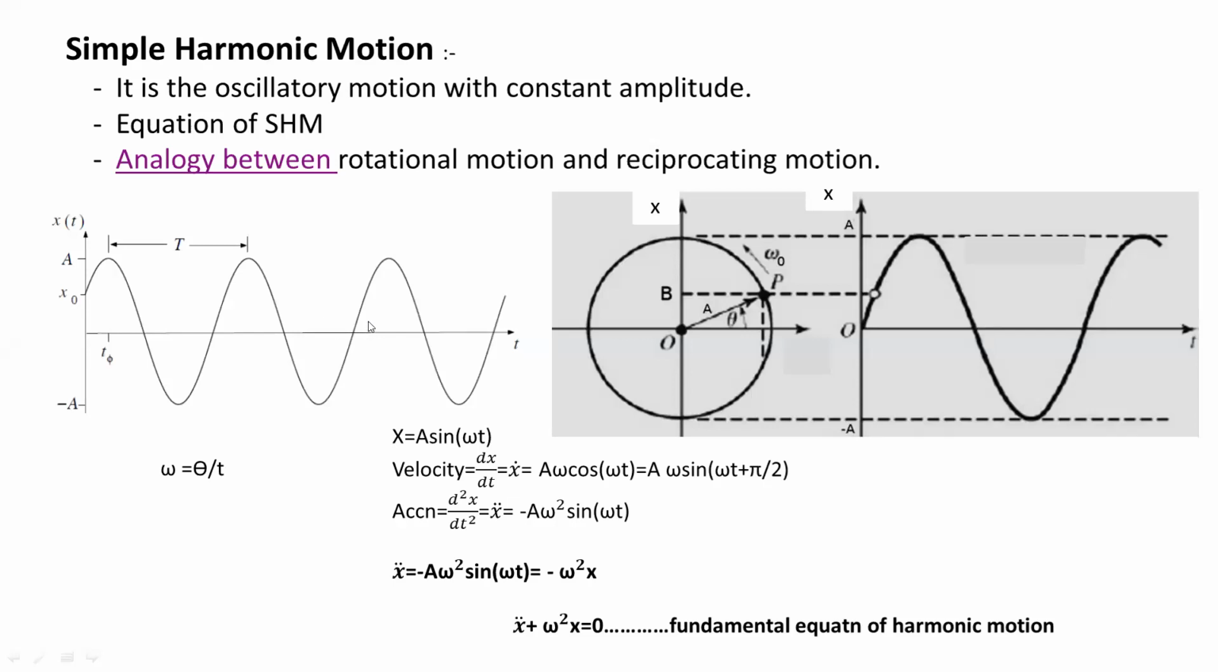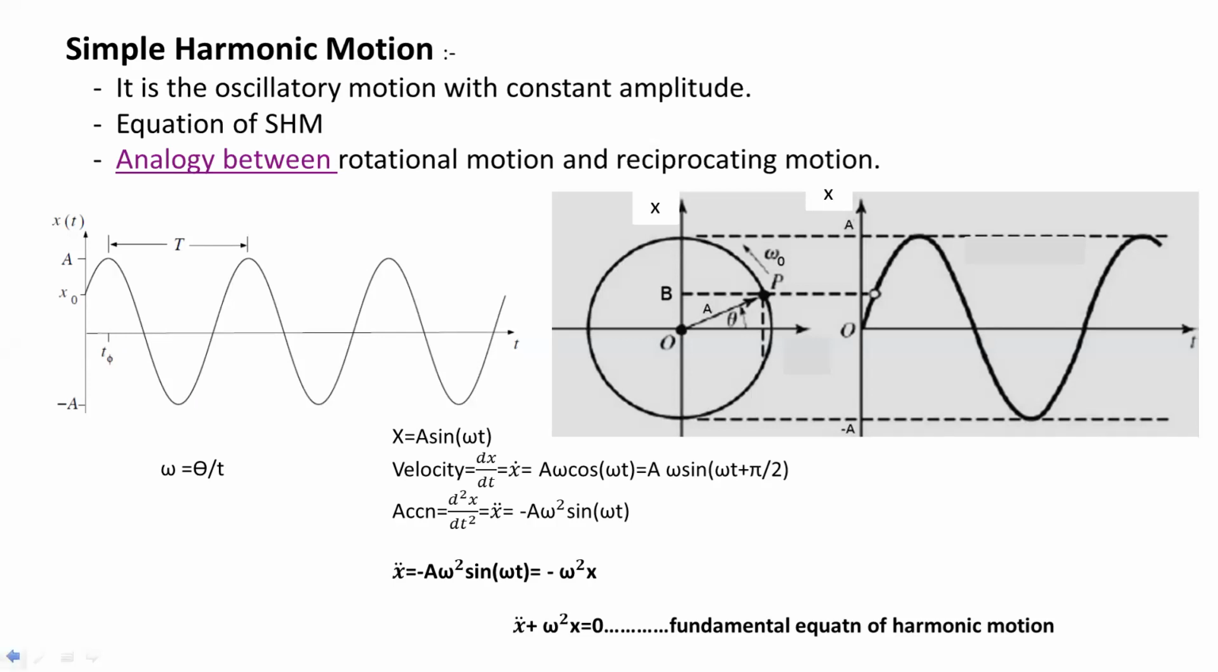Now we will see the concept of simple harmonic motion. So what is simple harmonic motion? It is the oscillatory motion with constant amplitude. This is called simple harmonic motion. What is the equation of simple harmonic motion and what is the analogy between the rotational motion and the reciprocating motion? Here on the graph, you can see one waveform. This waveform represents one vibratory system. This will be the displacement of the mass during the vibration.